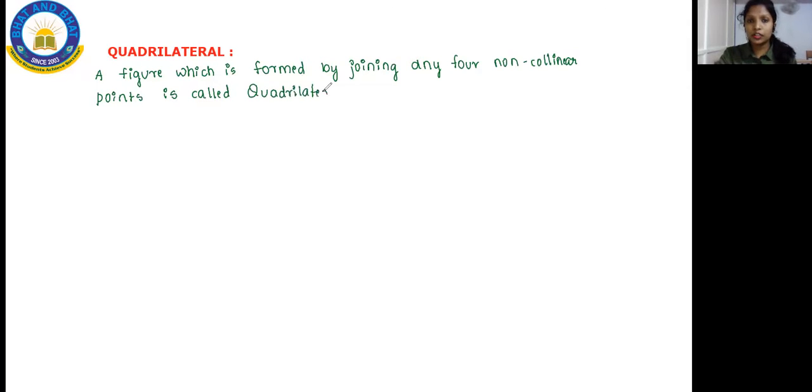Okay. Here, collinear means the points are one after the other in a line.